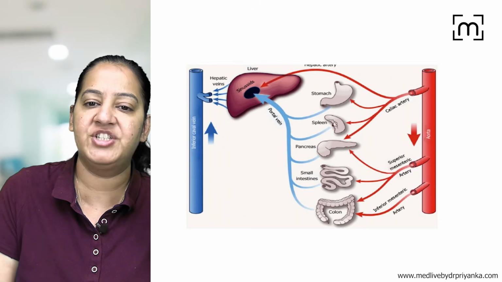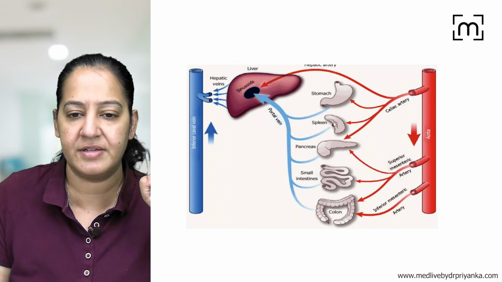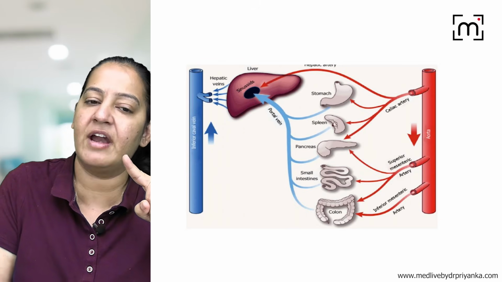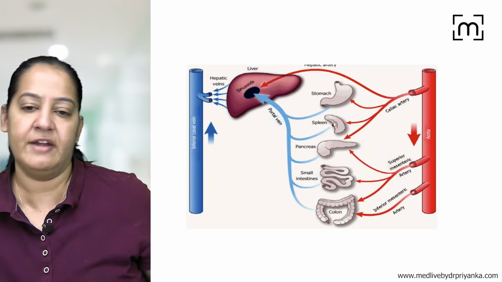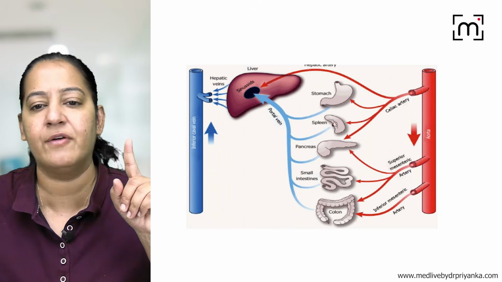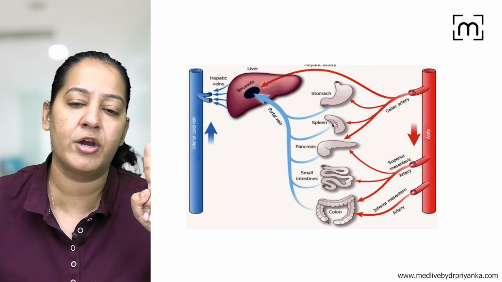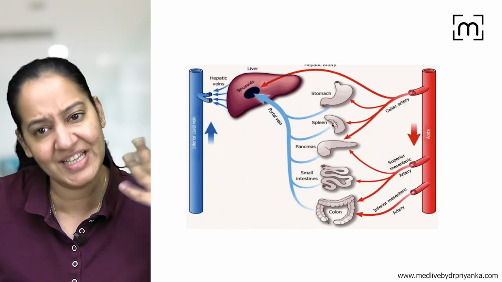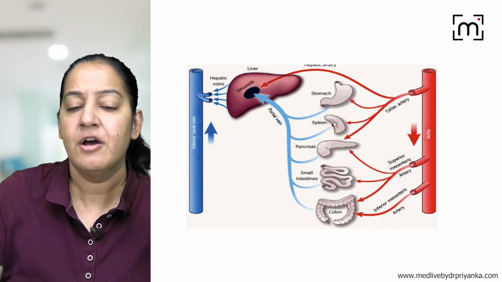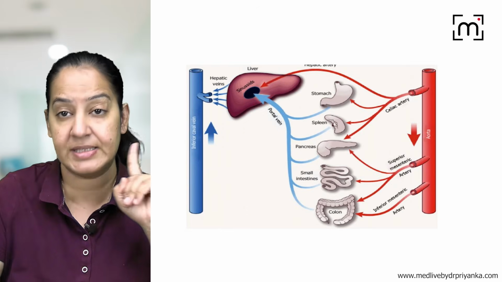Can you see, the complete GIT, the stomach, the spleen, the pancreas, small intestine, large intestine, they all first drain in the portal vein. Via the portal vein, it goes to the liver, and from the liver, it goes to the SVC, IVC. It will go to the IVC. So if there is a malignancy in any of the GIT organs, suppose in the stomach or spleen or pancreas or intestine, tumor cells will dislodge and go into the corresponding veins. From the corresponding vein, they will go into the portal vein, and from the portal vein, the first metastasis is in the liver.